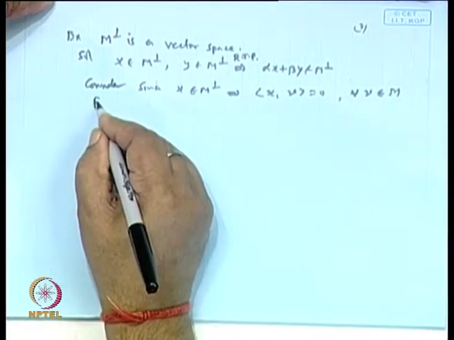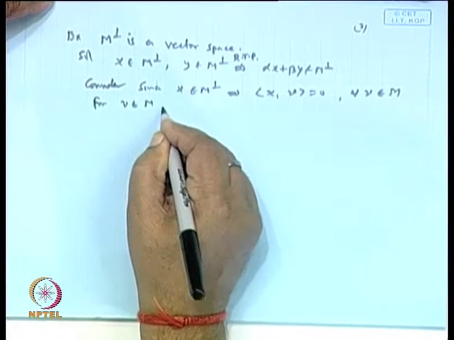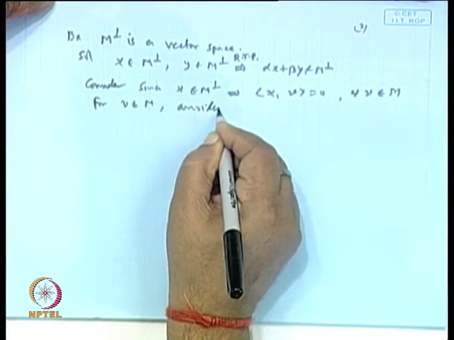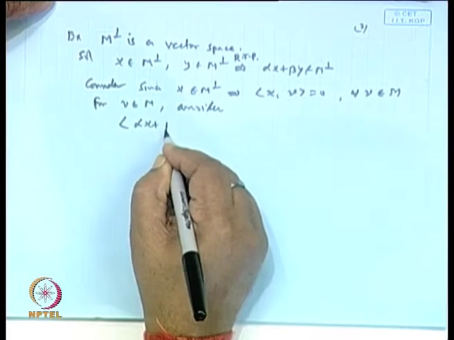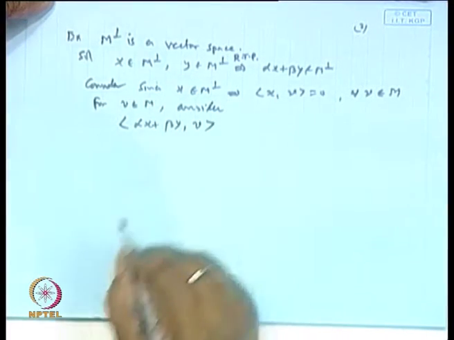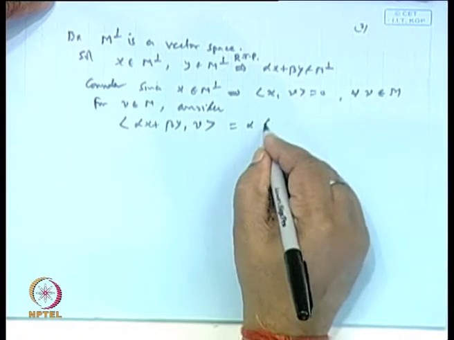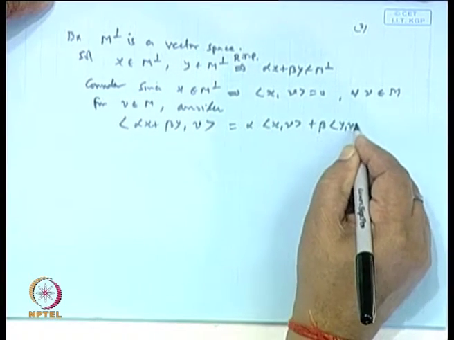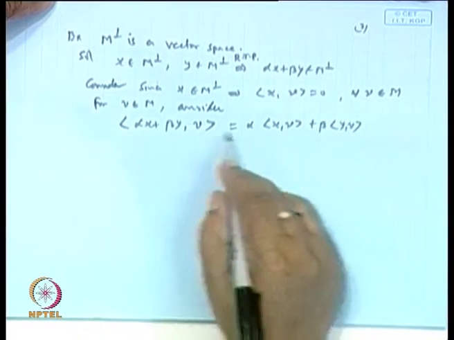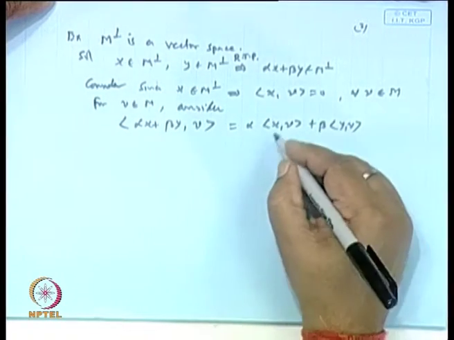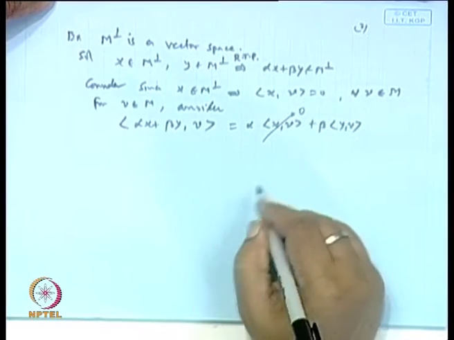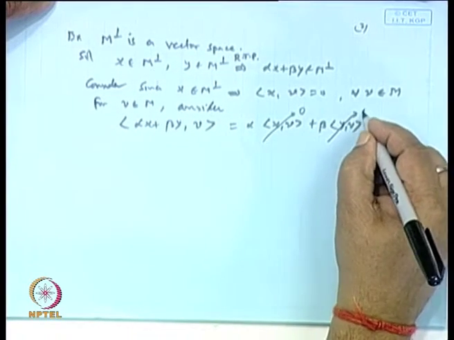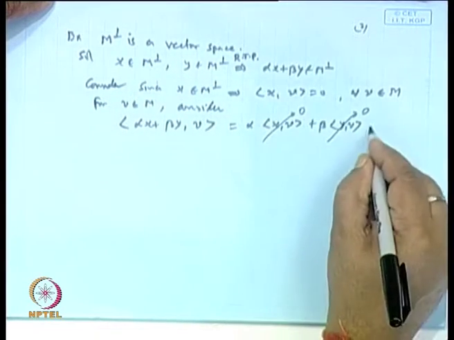So, for v belonging to M, consider the inner product of alpha x plus beta y with v. This can be written as alpha times the inner product of x and v, plus beta times the inner product of y and v. Now, x is an element of M perpendicular, so this inner product will be 0. y is an element of M perpendicular, so this inner product will be 0.